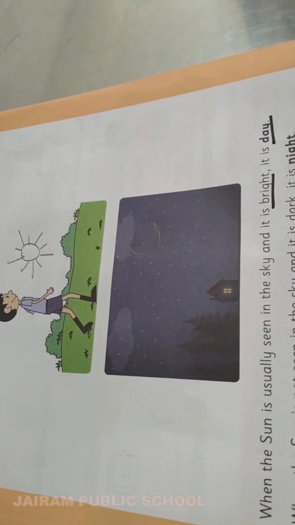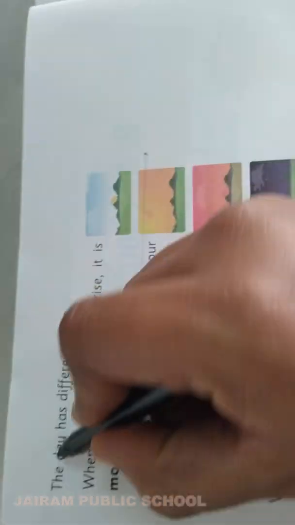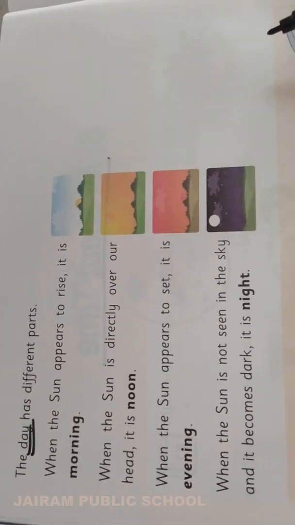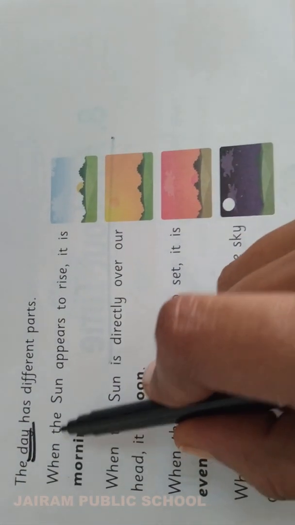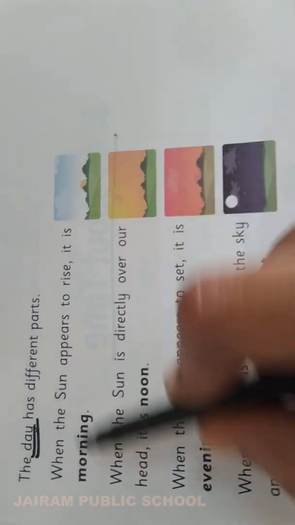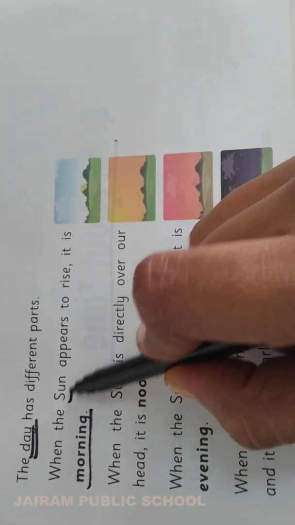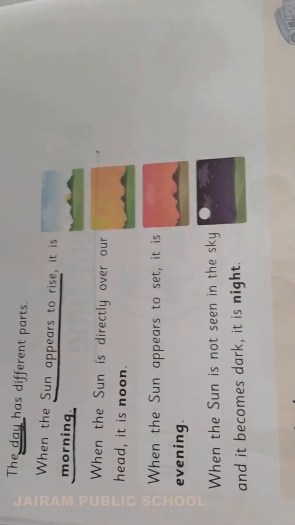Clear. Take next page. The day has different parts. See, daytime itself has different parts. 4 parts are there. When the sun appears to rise, it is morning. That time only the sun will overcome.